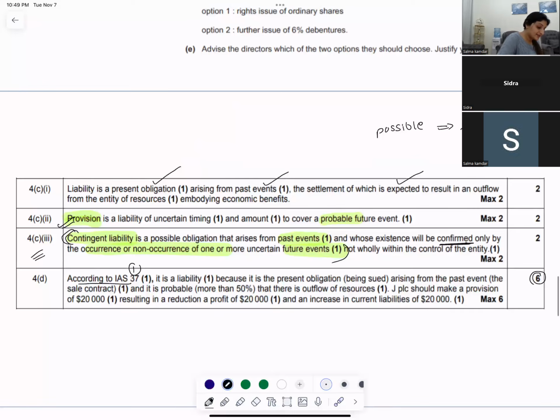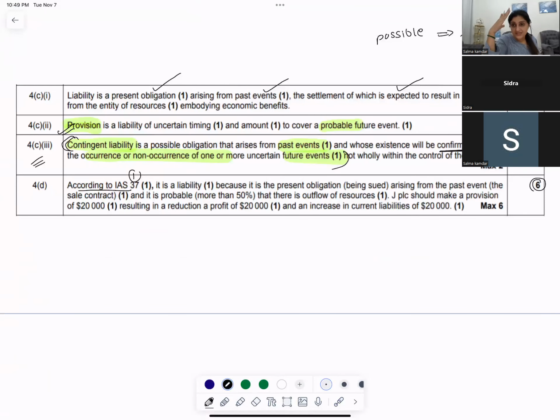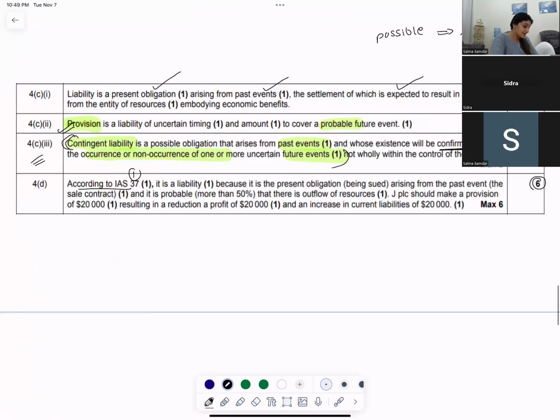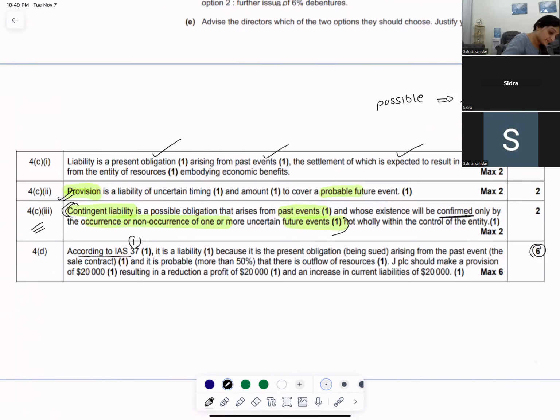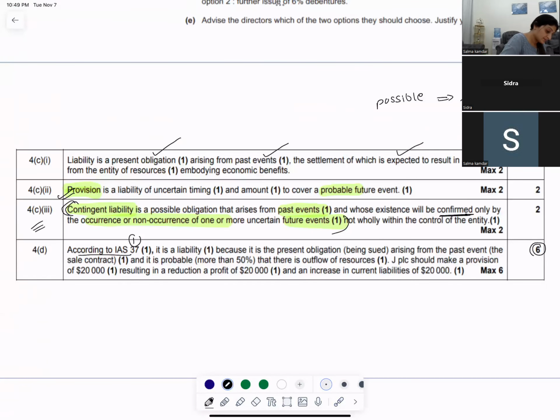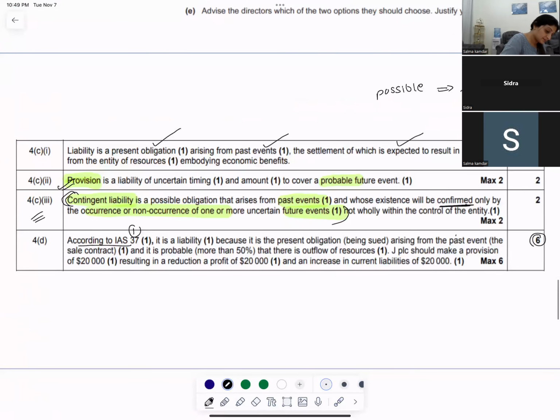Again, you have to write it for 6 marks, so what will you write? According to IAS 37, it is a liability because it is a present obligation arising from past events, and it is probable, which means it's more than 50% chance of outflow of resources.